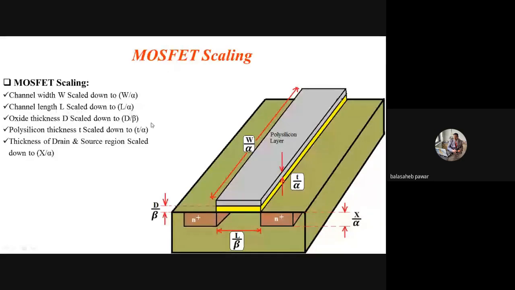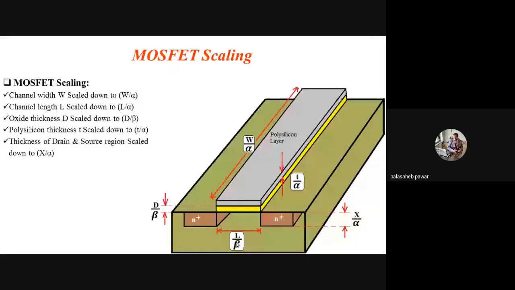That channel length is the length between the drain and source region. So originally if it is capital L, then for the scaled transistor it will be L by beta. Sorry, by mistake it is written as L by beta. It is L by alpha. This channel length L gets scaled down to L by alpha. Correct? Just make this change over here. It will be L by alpha. It is not L by beta, because that 1 by beta is used only for oxide thickness and supply voltage, right?